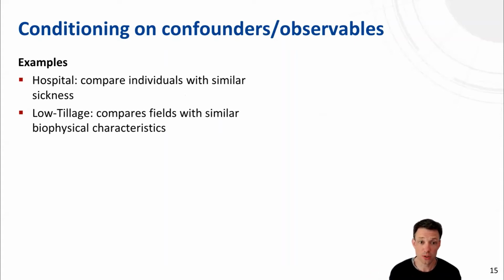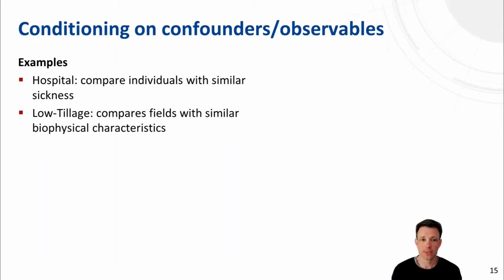What you would intuitively do is try to compare individuals with very similar characteristics in terms of their sickness patterns, their personal characteristics, or their health characterization. Once you have achieved this, then you can simply compare the outcomes between the people in the hospital and not in the hospital.